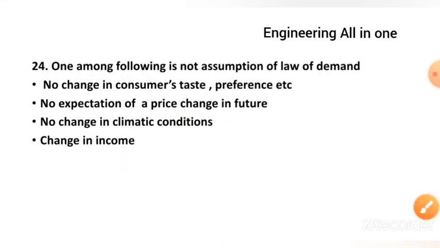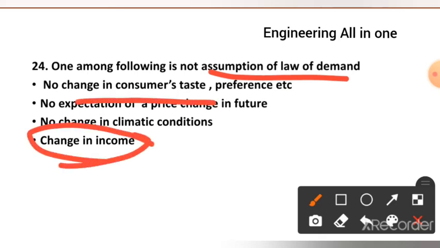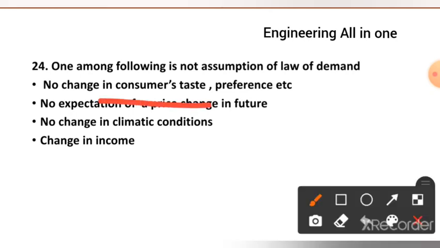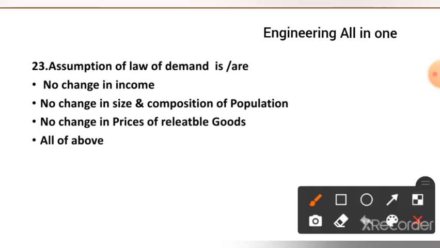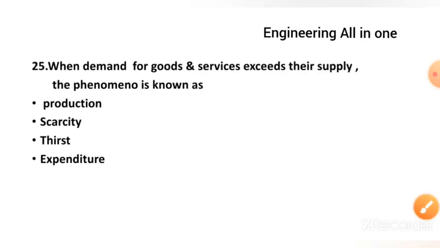Now see question number 24. One of the following is not an assumption of the law of demand. Including the previous three and including the three here, these are the assumptions of the law of demand, except one. The answer is D, change in income. Change in income is not an assumption of the law of demand. Income should not change; that is the assumption. And the other two are no change in the consumer's taste and preference, no expectations of price change in future, no change in the climatic conditions. All other three are no change in income, no change in size and composition of population, no change in the price of related goods. Now see question number 25 here.